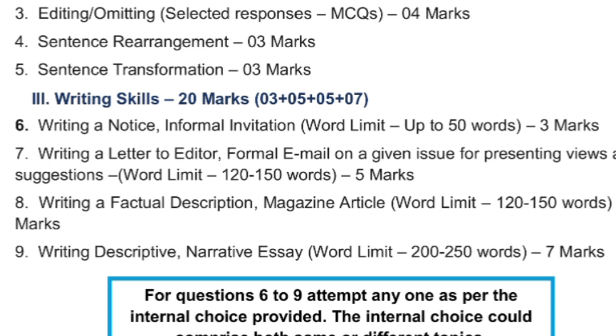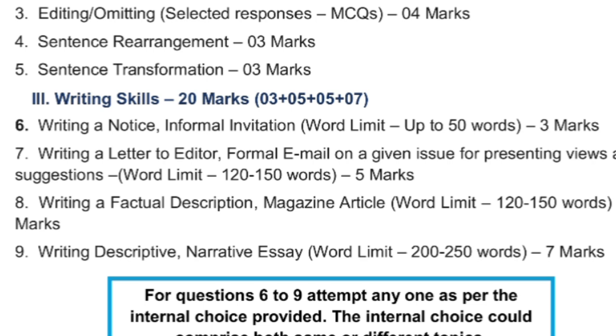Now one more very important change, writing a descriptive narrative essay. Essay writing has been newly added in the syllabus. Essay writing was there, but for the previous few years it was not there in CBSE, but now they have come up with a new idea, and that is called narrative essay writing. And essay writing has the highest weightage, that is 7 marks. 7 marks is the highest weightage for writing skill.